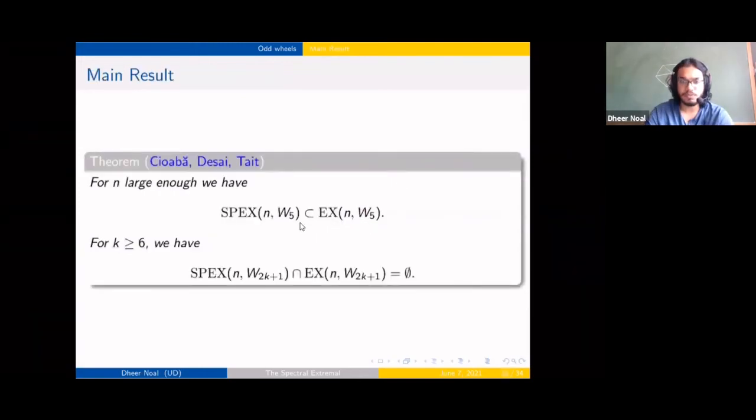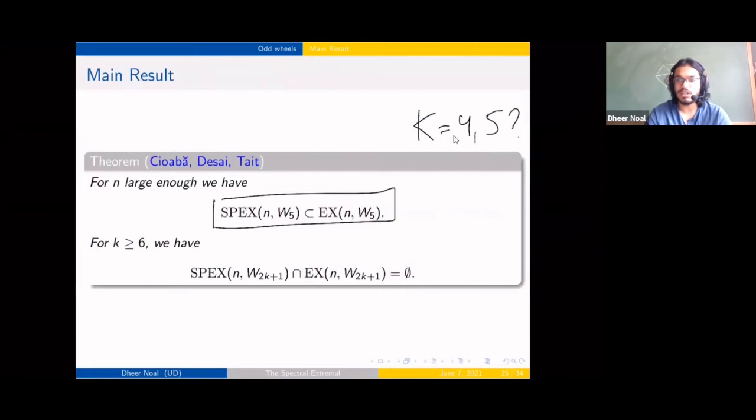We showed that the spectral extremal graphs are edge extremal when we're forbidding the W5. And for large enough k, these two extremal graphs are disjoint from each other. So when k is equal to 3, we have containment. So those are the remaining cases basically. For k equal to 3, we have containment. But for k equal to 4 and 5, we weren't able to answer the question. So this is still open.